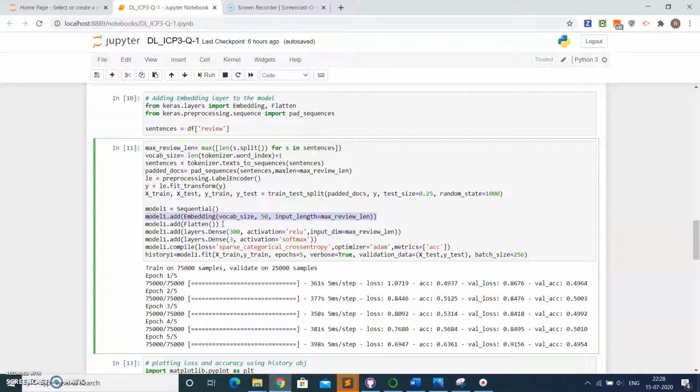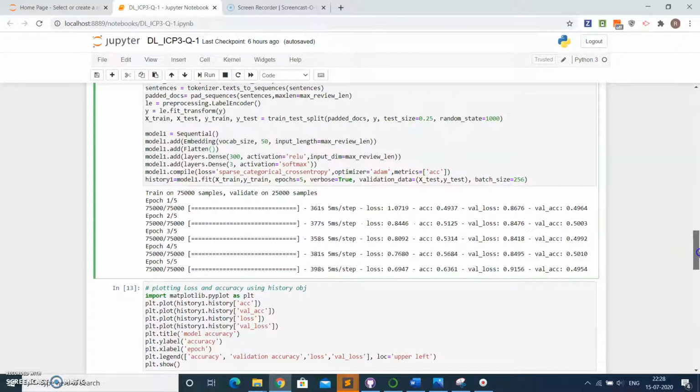Basically, flatten is used to get a compatible dense layer, since the output from the embedding layer is a two-dimensional output. We'll be using flatten after this, and after that it's going to be the normal layers over here. Then we are just trying to fit the model.